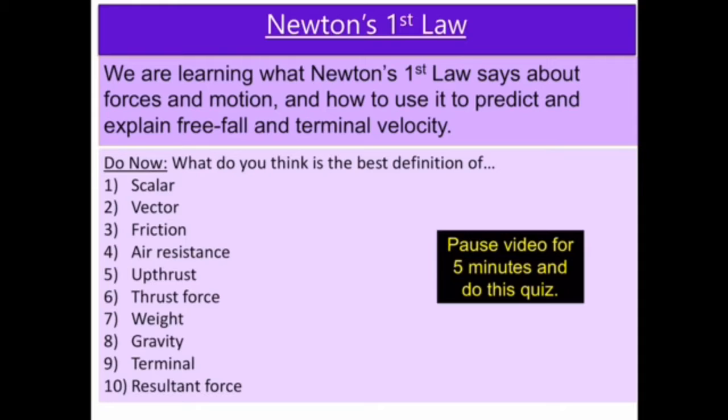Upthrust is a contact force produced by a surface and it's pointing upwards. So if you're sitting on a chair at the moment, there's an upthrust force from the chair on you, holding you up. Thrust force is a forward force. For example, a car would get a thrust force from its engine.